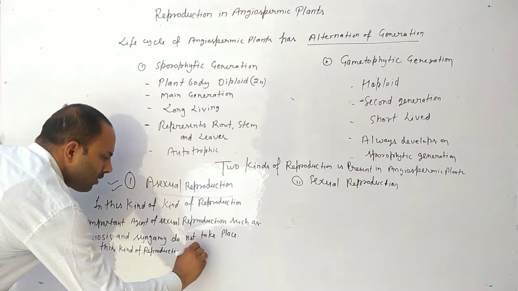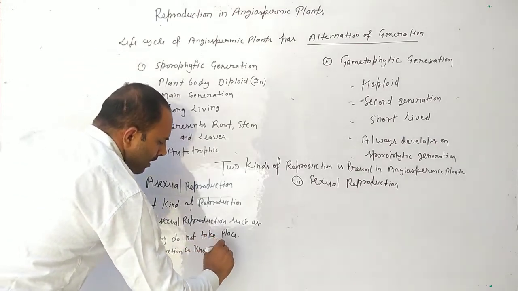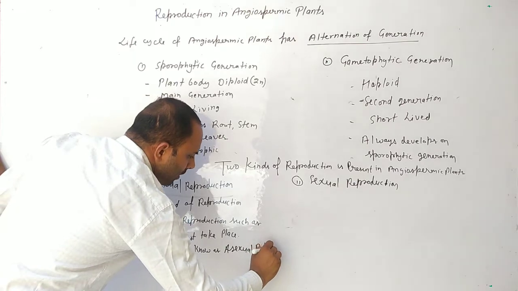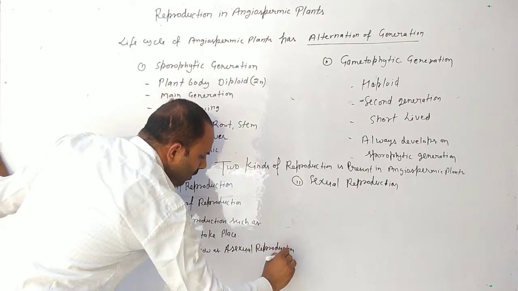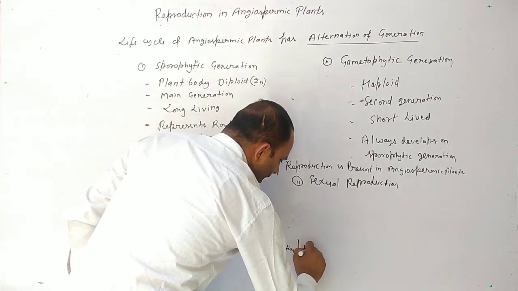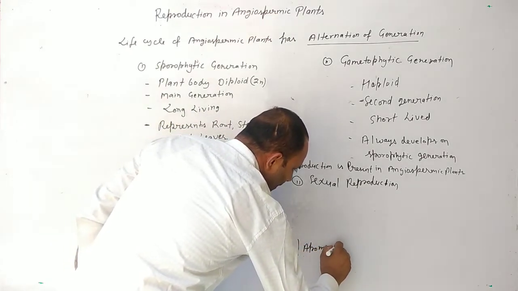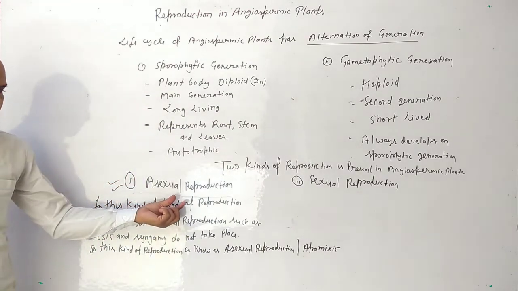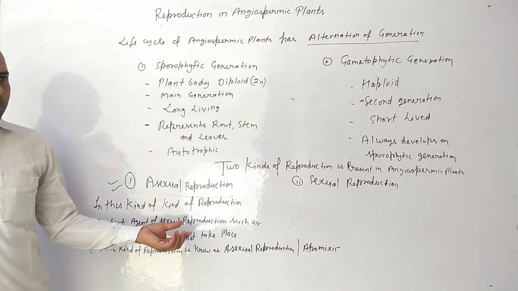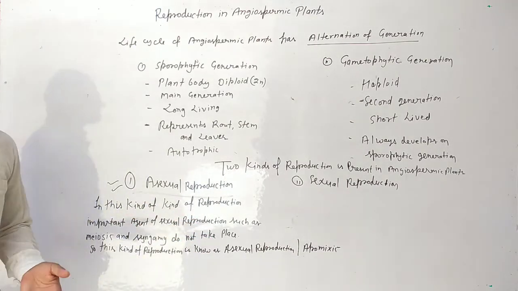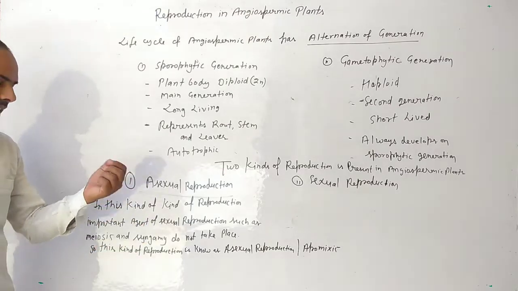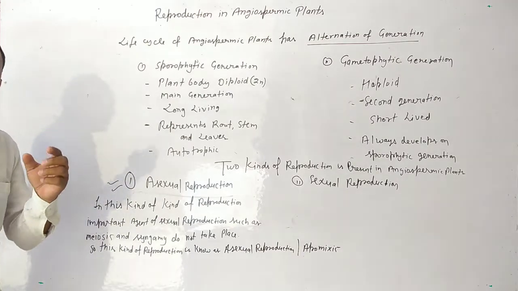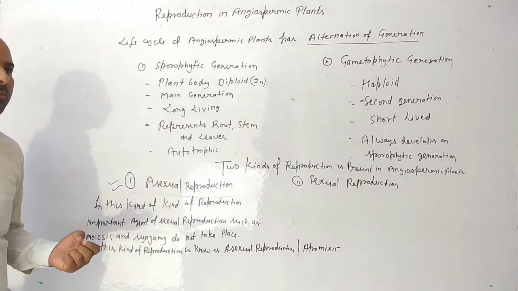In sexual reproduction, the main important agents are meiosis and syngamy.